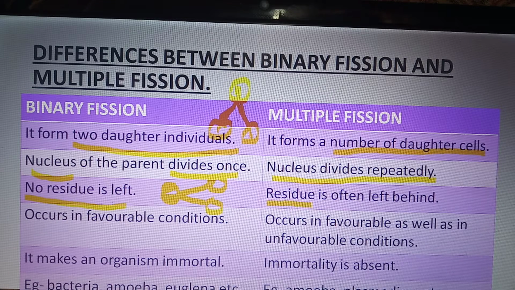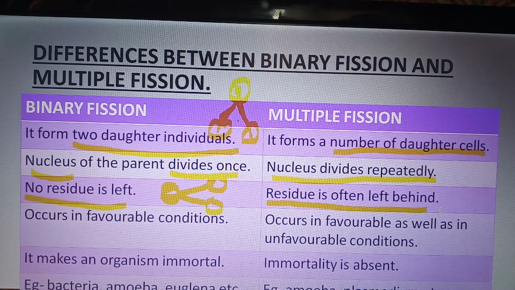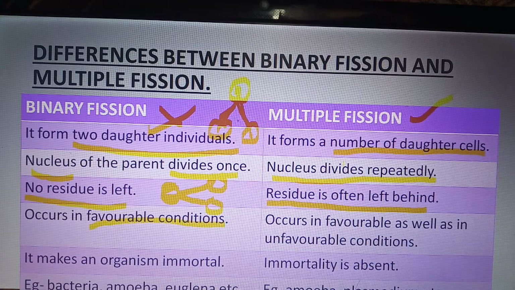But in multiple fission, residue is often left behind, because when a cyst wall forms, the pseudopodiospores come out, but the cyst wall remains as a residue. So residue is present in multiple fission, not in binary fission. Binary fission occurs in favorable conditions, but multiple fission occurs in both favorable and unfavorable conditions.